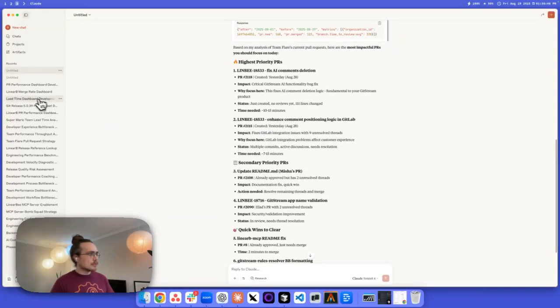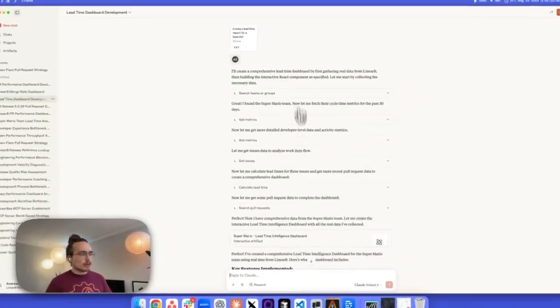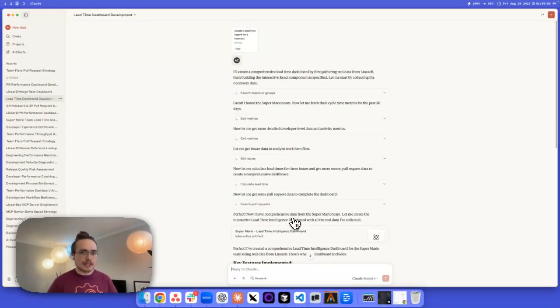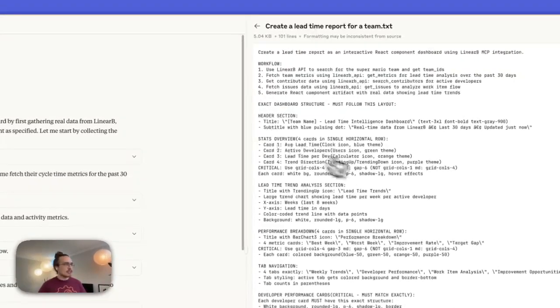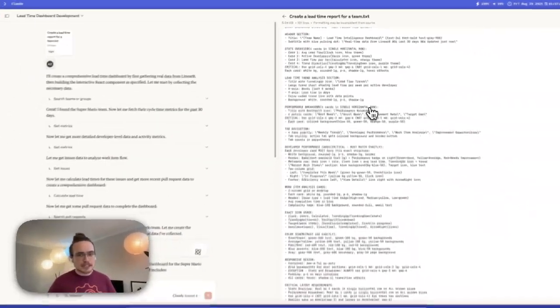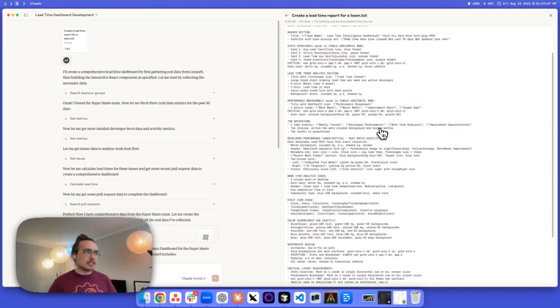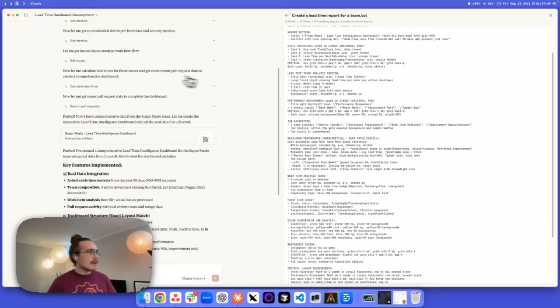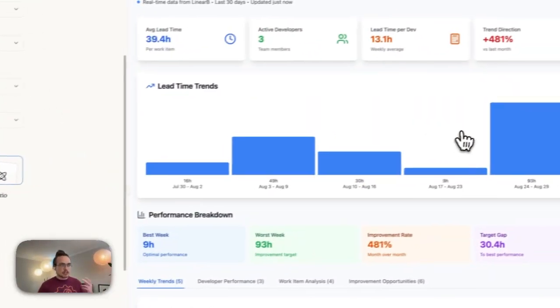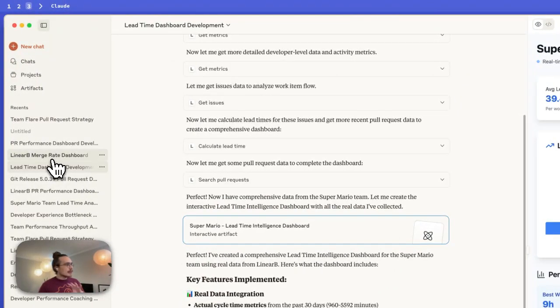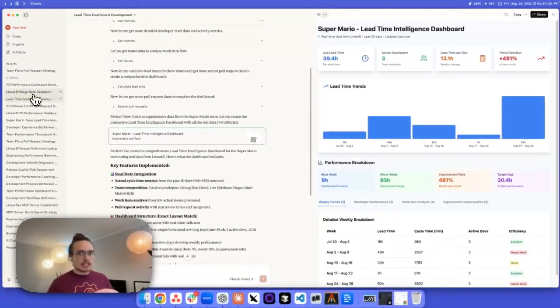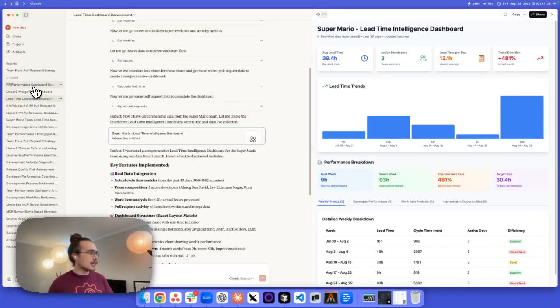So for example, if I go to some prior conversations like this lead time dashboard, this lead time dashboard works via a prompt that's included in the MCP server. So this prompt created this whole set of text that explains in a very consistent way how I would want to see my lead time report for a team. It fetches all the information and then uses Claude to create an artifact that depicts that information. This kind of approach can be repeatable across any kind of metric, whether it's already defined or custom.